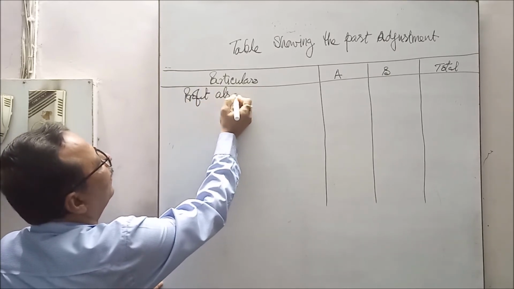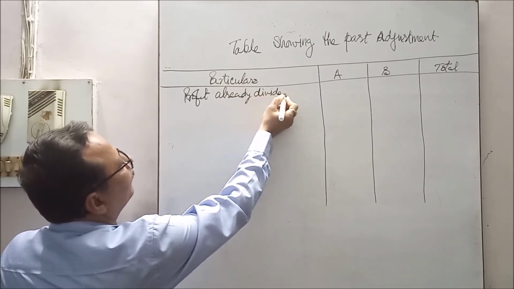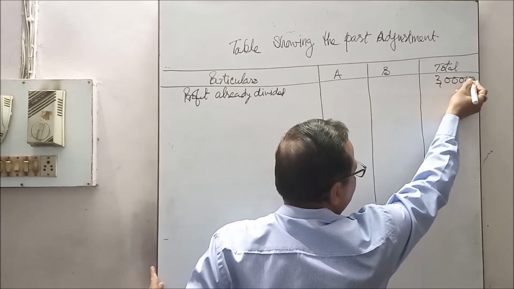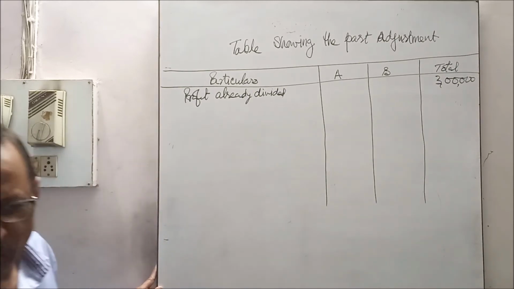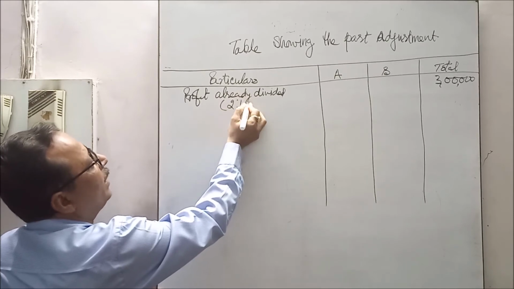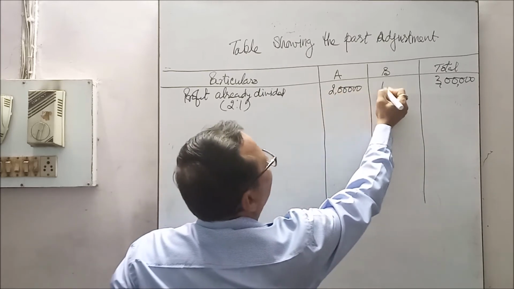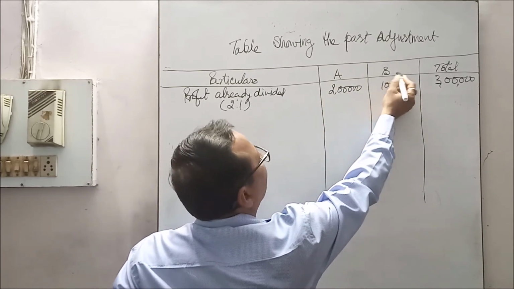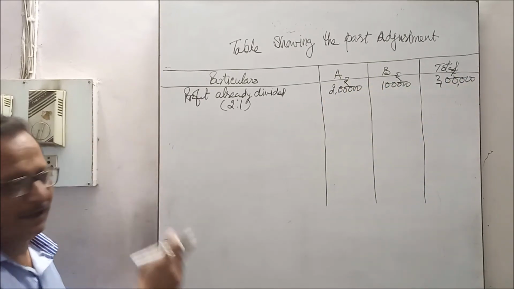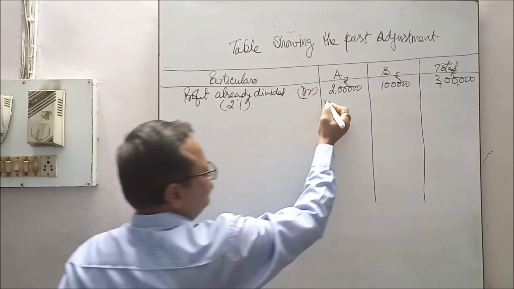Profit already divided, total of rupees 3 lakhs profit was divided between the partners in their capital ratio, and capital ratio is 2:1. That is 2 lakhs and rupees 1 lakh. This was already credited. So while making the adjustment, first you debit it, cancel it.